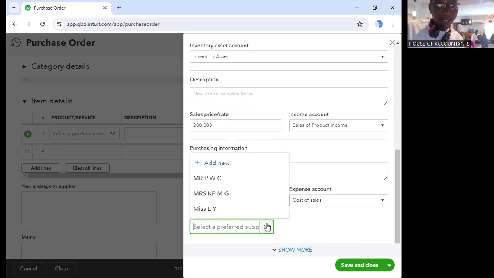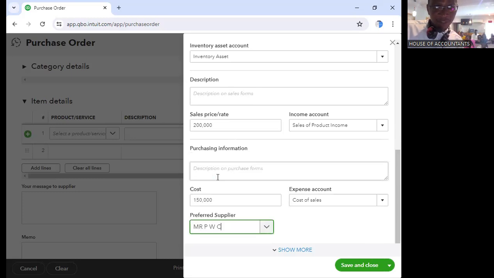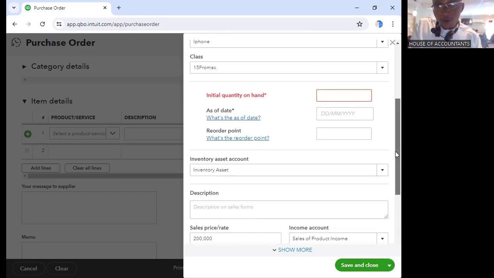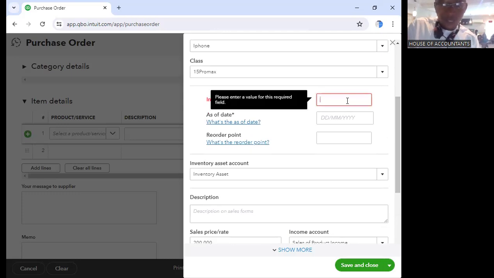Then who is our supplier? Let's say Mr. PwC. Save and close. What is it saying? Please enter a value for the required field. Which one? The initial one. Okay, for initial quantity, let's put 0.